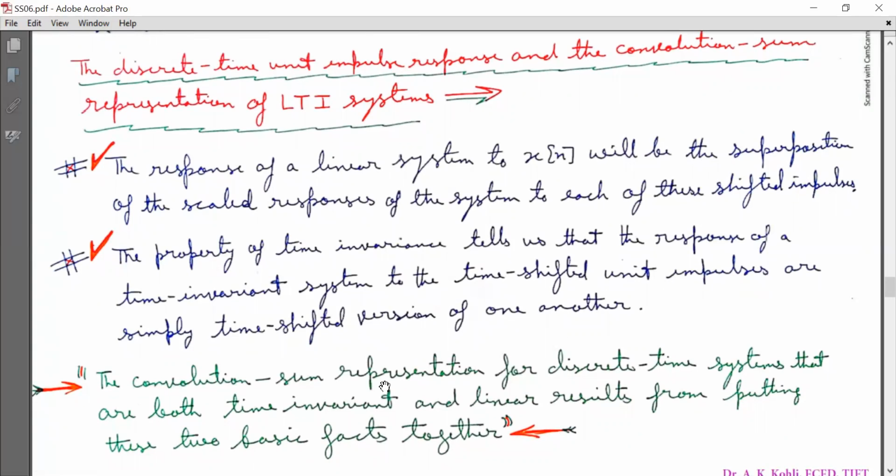Therefore, the convolution sum representation of discrete time systems that are both time invariant and linear results from putting these two basic facts together. Fact one is the superposition theorem, and fact two involves time invariance. Both contribute towards the convolution sum.